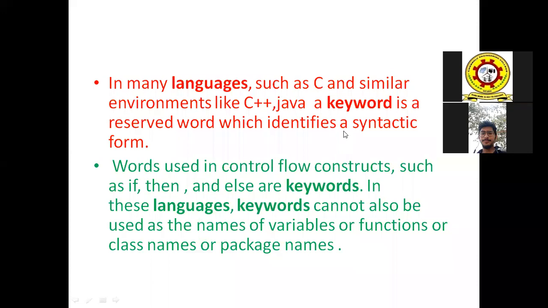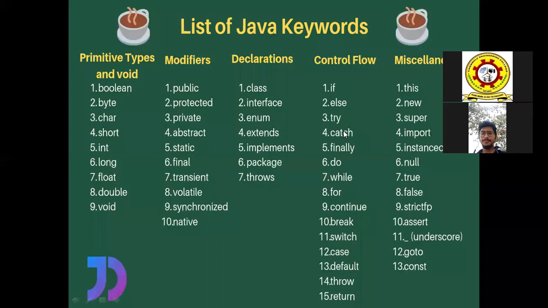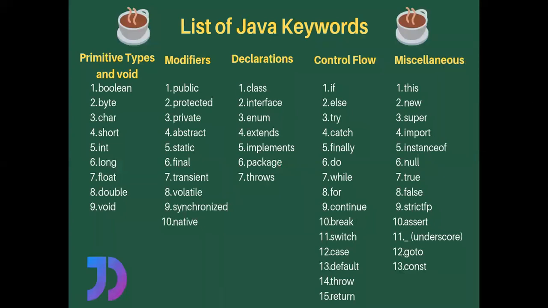Hope you understand. Coming to the next one, see the list of keywords in Java programming language. We have a huge list of keywords in Java. By using all these keywords only, we are going to do something in programming. So let us see how these keywords are divided. Here, these keywords are divided into 5 categories. So let us see each and every keyword in detail.